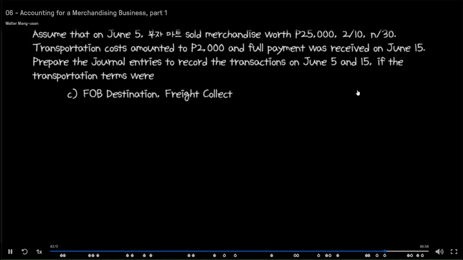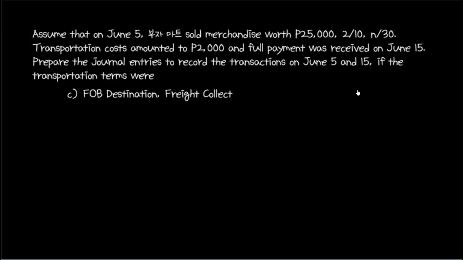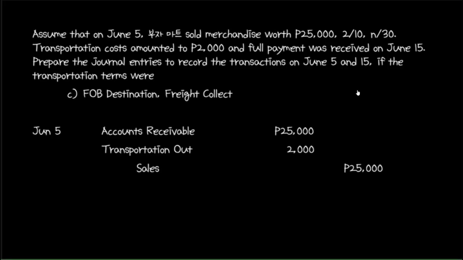Let's start by debiting accounts receivable and crediting sales. Now let's look at the transportation terms to determine what other account should be debited or credited. FOB destination indicates that the seller shoulders the cost of transportation. Therefore, there should be a debit to the transportation out account for 2,000 pesos.